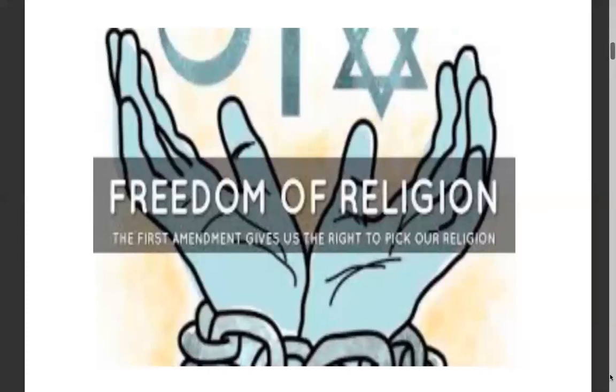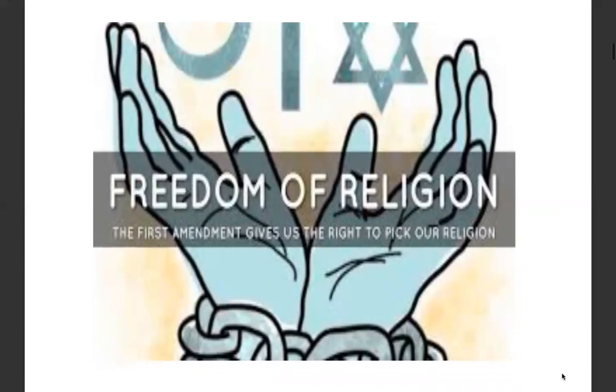So you can see the different symbols for different religions. And here it says the freedom of religion. The First Amendment gives us the right to pick our own religion. If you can recall your chapter 1, remember your fundamental rights, where we talked about the 3 P's: profess, propagate, and think the other one. I'm not going to tell you. Recall. And that's where we're talking about religion. And the very concept of secularism is based on the word religion.